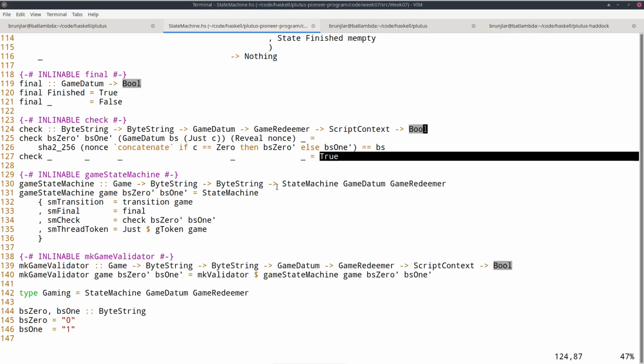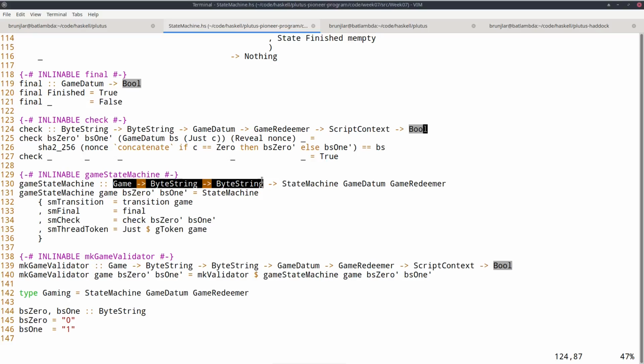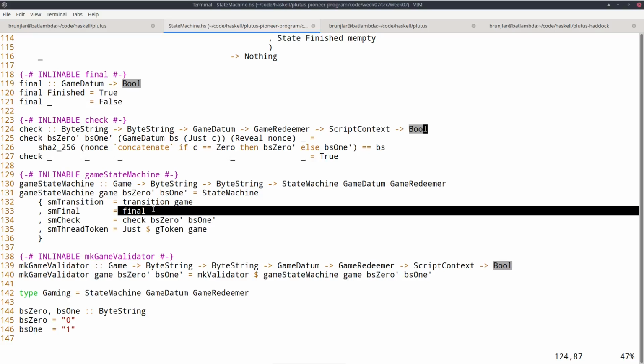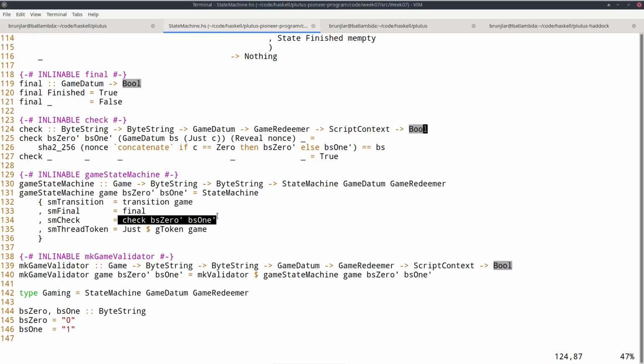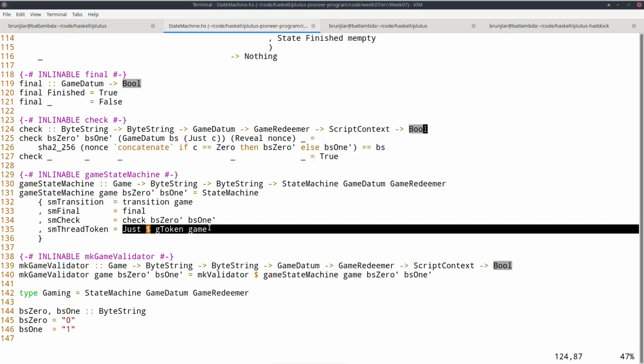Now we can define our state machine. And so for now it has these three parameters, the game and these two auxiliary byte strings, and it returns a state machine. And we just provide the four fields that we just defined. So transition game, that was the important one. And this final check, the additional check, and finally the thread token, which we just take from the game value.